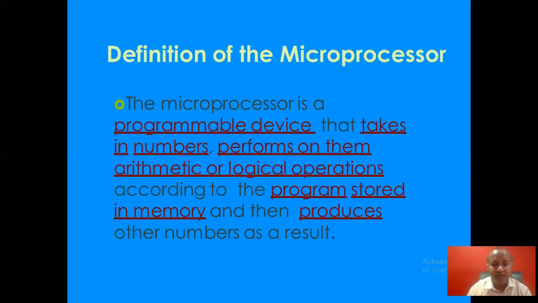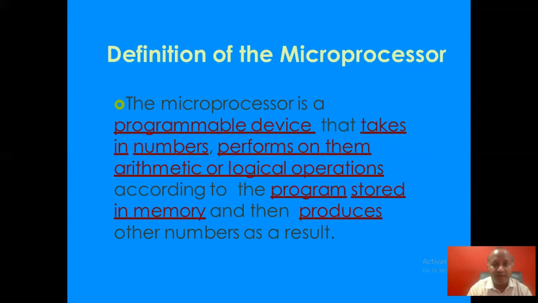Performs on them arithmetic or logical operations: I have already told you arithmetic operations like addition, subtraction, multiplication, division, and logical operations like and, or, not, etc. Program stored in memory: this microprocessor also has a memory, and we'll be talking about memory in detail. Produces means it gives the output. The output can be given on the monitor or LEDs.